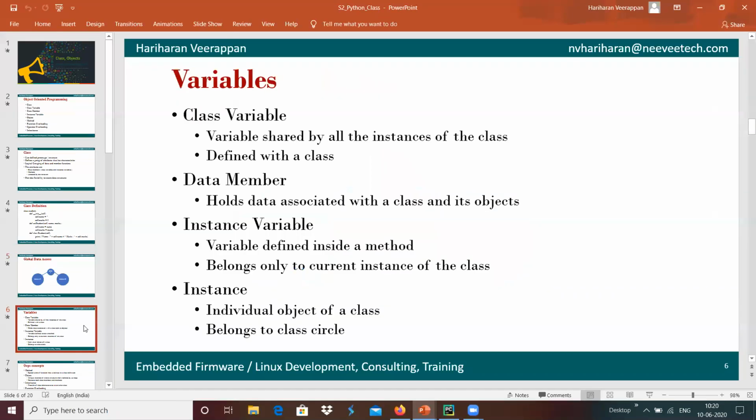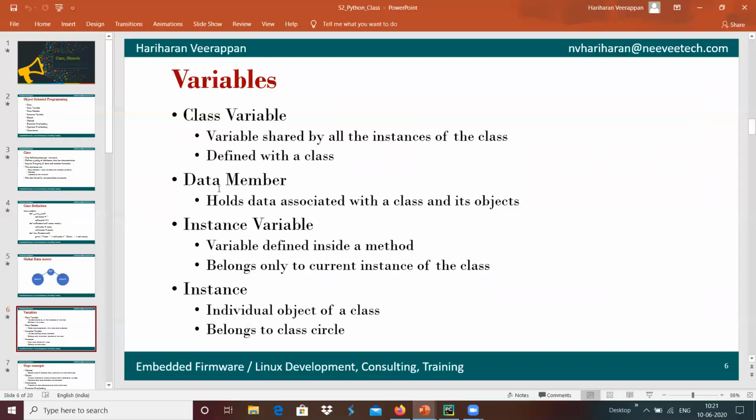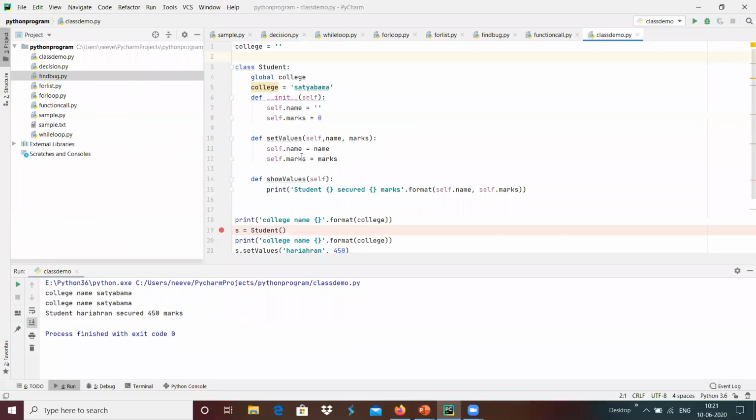And then we have some of the object oriented programming concepts, something like class variables. For example, here in our program, the self dot name and marks are the class variables, and we have that data members or something like a set value.